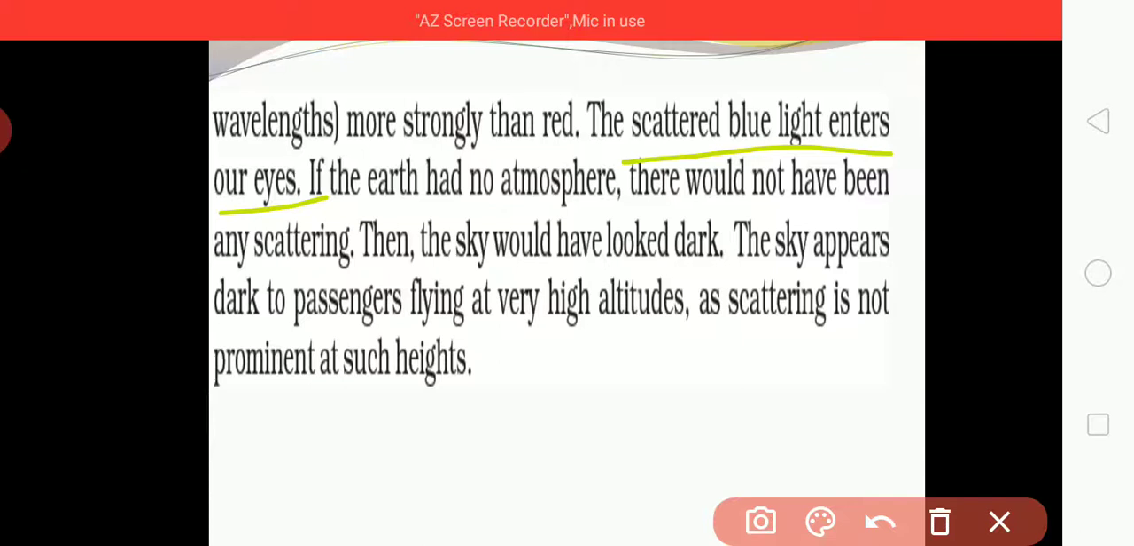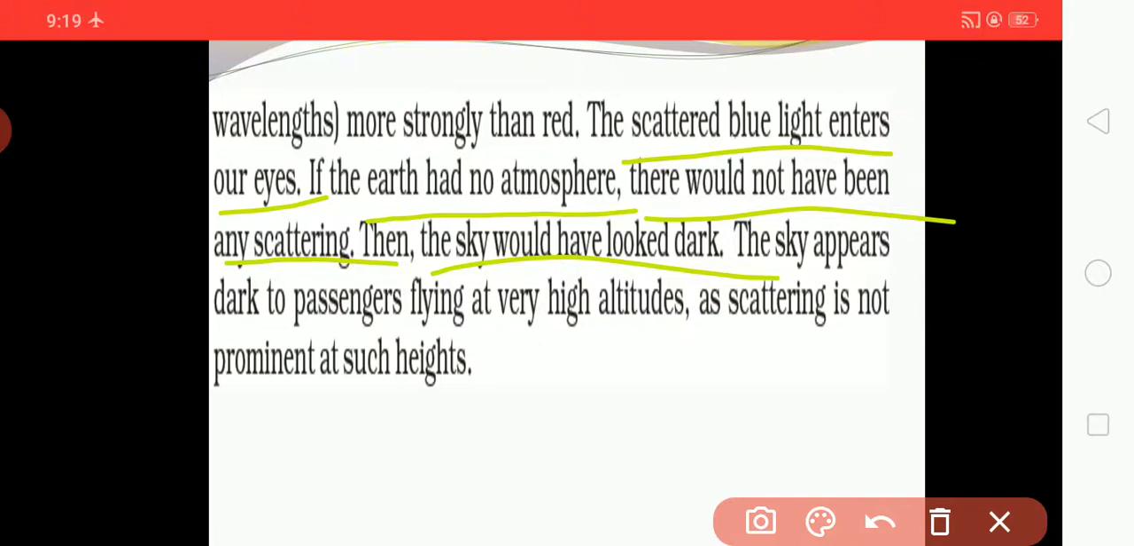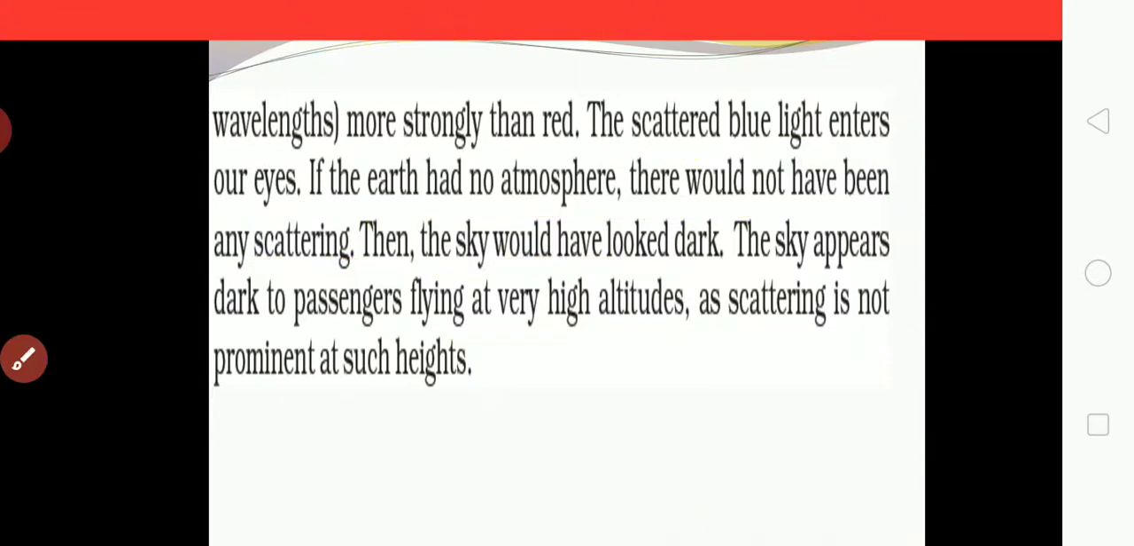If the earth had no atmosphere, then there would be no scattering, and the sky would look dark. The sky also appears dark to passengers flying at a very high altitude, as scattering is not prominent at such heights.